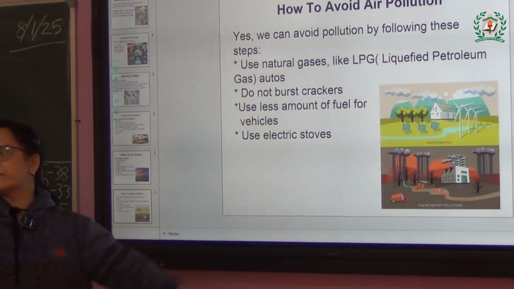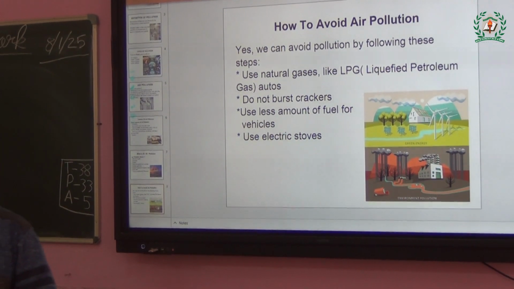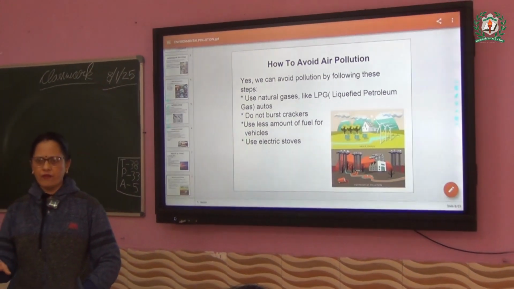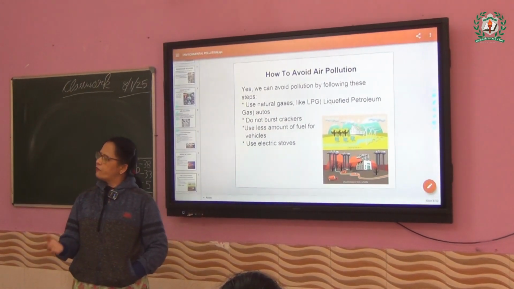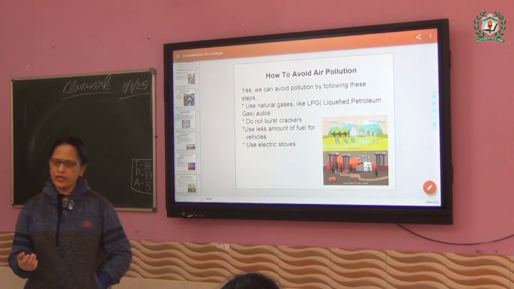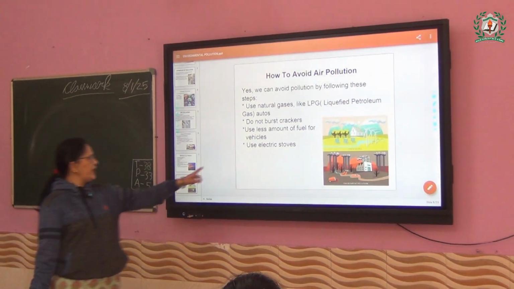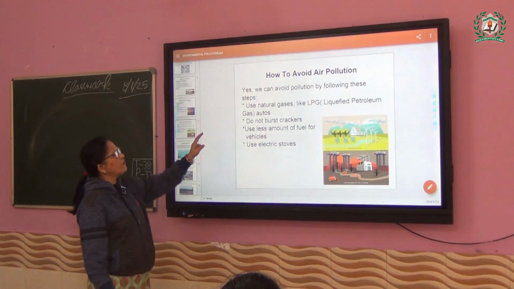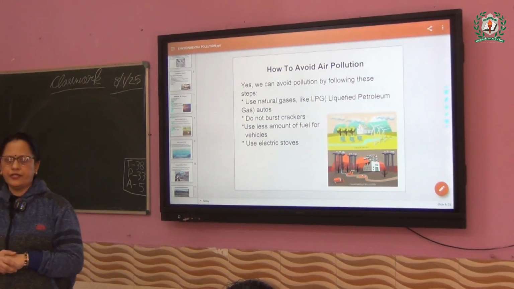And also use electric stoves. In previous times, people used to cook by burning coal or wood or something of that sort. Whenever those things are burnt, what happens? Smoke comes out, and that is also helping to pollute the air. So that's why we should stop using those and we should use electric stoves. Now we have completed the overall air pollution.